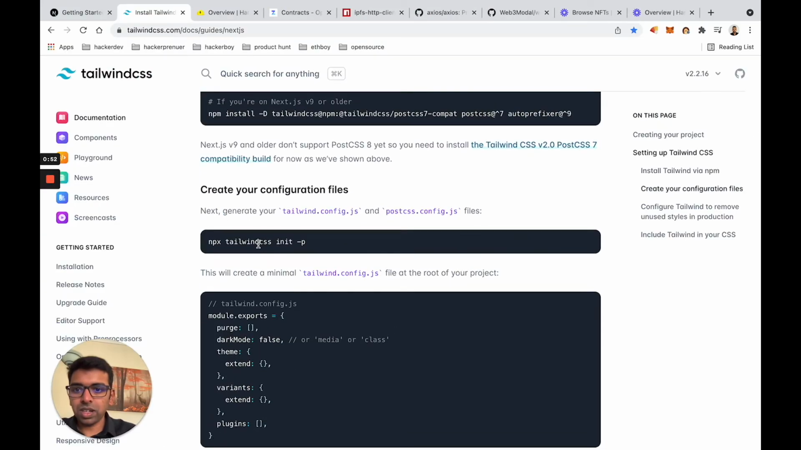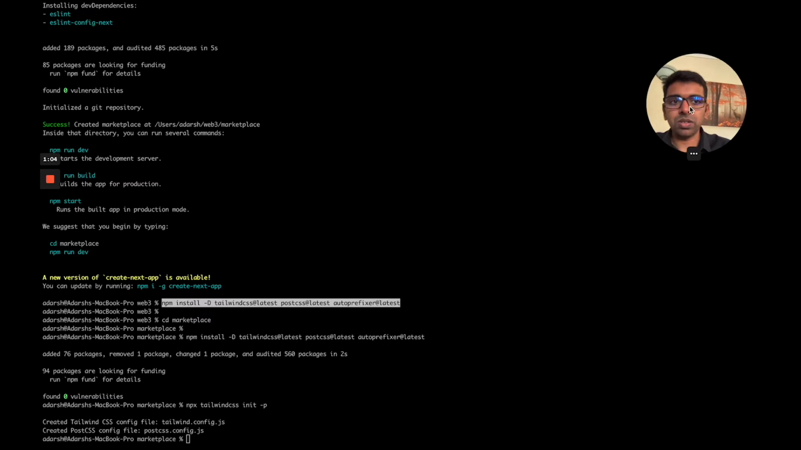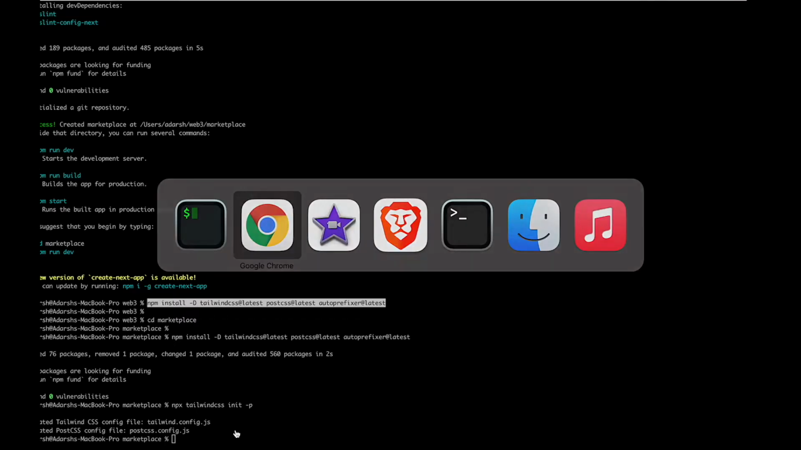The next thing we want to do is initiate Tailwind. So npx tailwindcss init -p, that's going to initiate Tailwind. That's going to create two files, the Tailwind config and the PostCSS config.